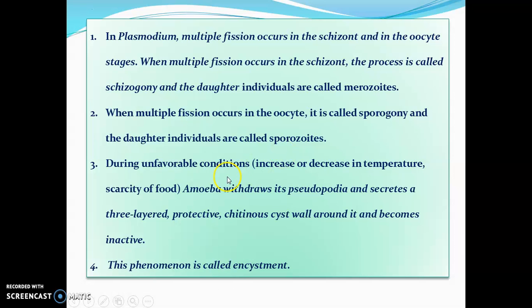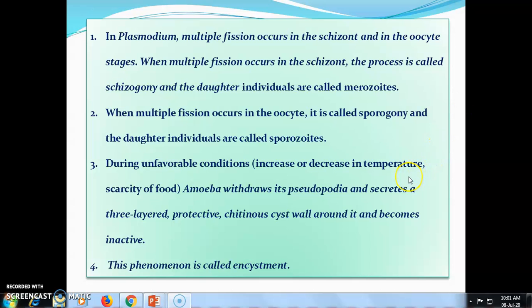sporozoites. During unfavorable conditions, such as increase in temperature or scarcity of food, the amoeba withdraws its pseudopodia and secretes a 3-layered protective chitinous cyst wall around it and becomes inactive. This phenomenon is called encystment.